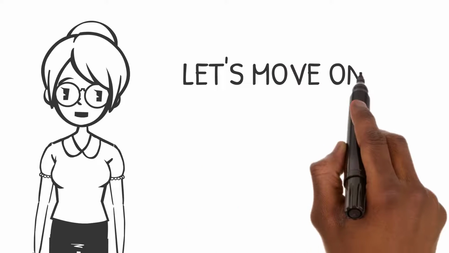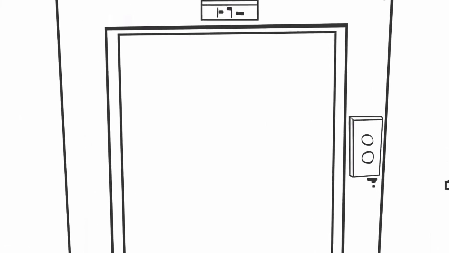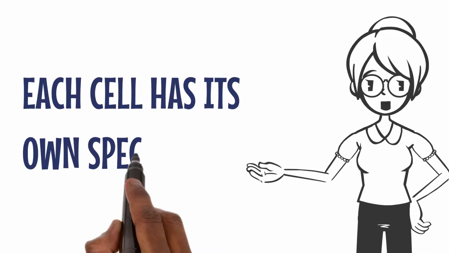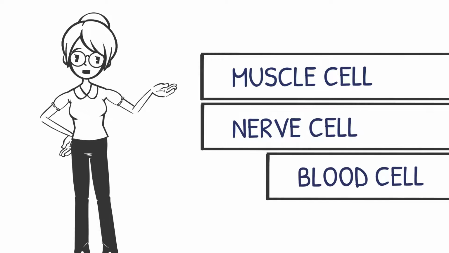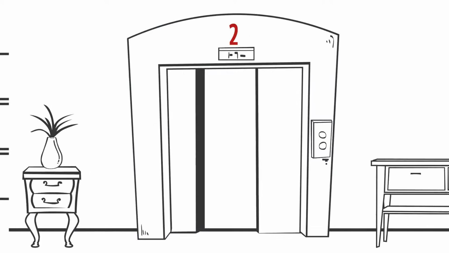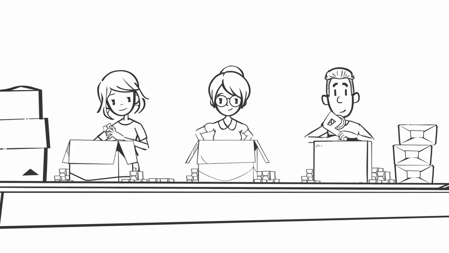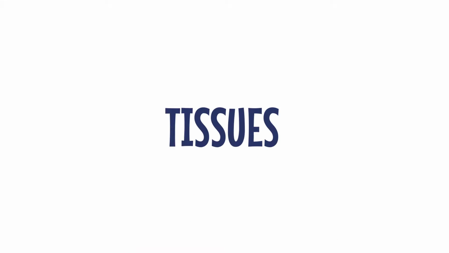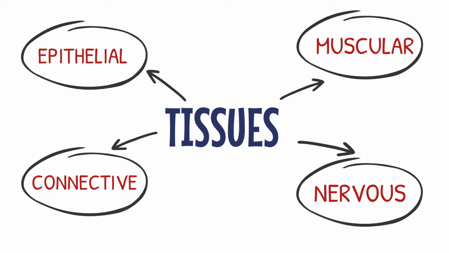Now, let's move on to the levels of organization. The first level of organization is the cellular level. Each cell has its own specific job, whether it's a muscle cell, a nerve cell, or even a blood cell. Next, we have the tissue level. Tissues are like teams of cells with a common goal. They have different types, such as epithelial, connective, muscular, and nervous tissues.